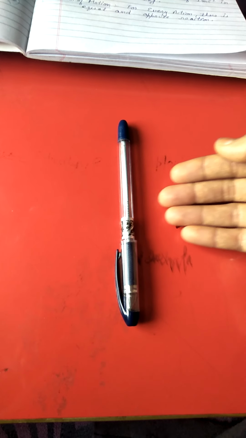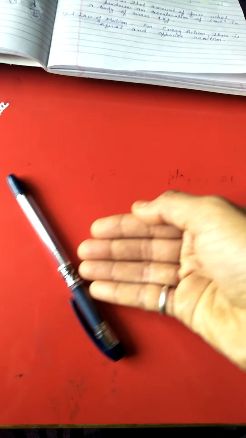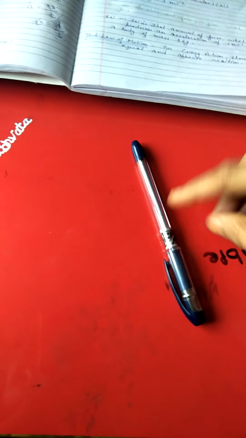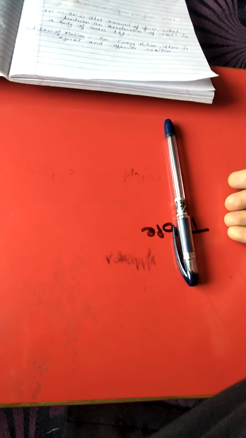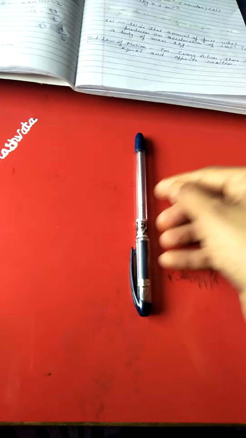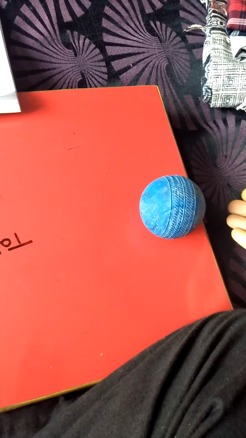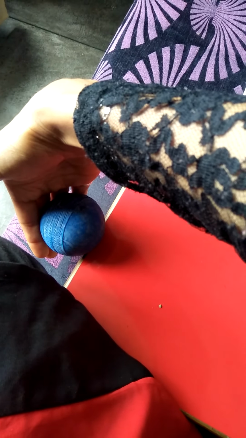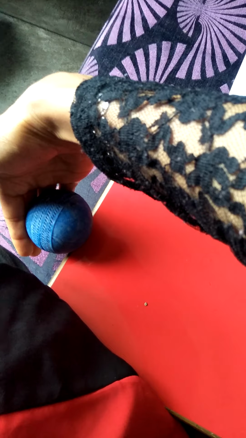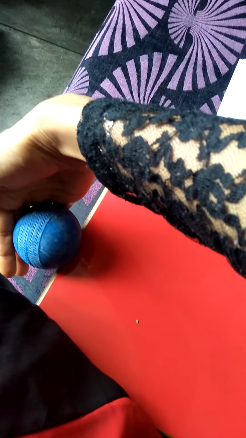Now this is a pen, and it is at rest and it remains in the same state until I displace it. So when I apply a force, meaning when I push it or when I pull it, in both cases the object displaces from its position. So this pen changes its position from rest to motion when I apply the force. Similarly, when an object is in motion, it remains in the same state of motion until or unless we apply a force. So you have seen that the ball is in motion, but when I apply the force it stops.